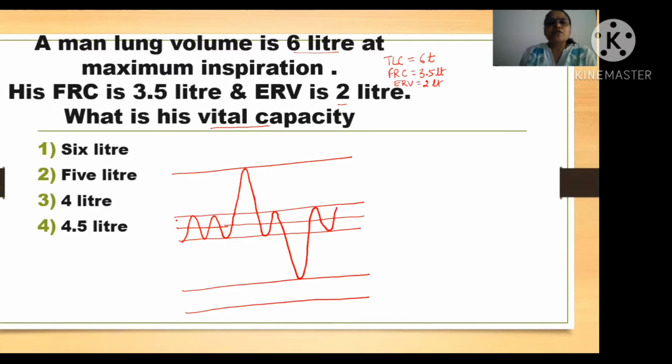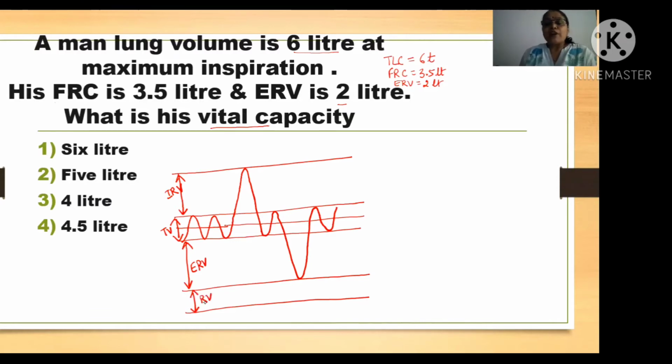Clear beta? So this is your tidal volume, TV. And this is your IRV. This is your ERV. And this is your residual volume.